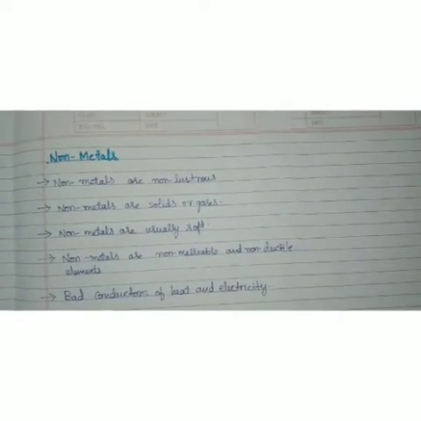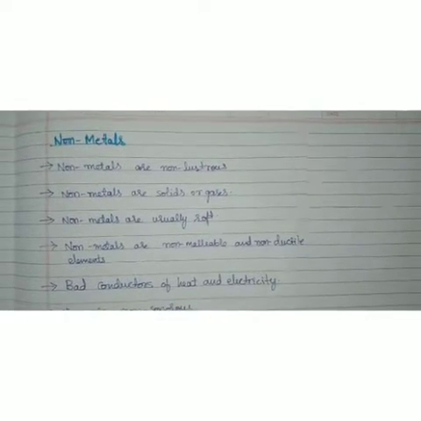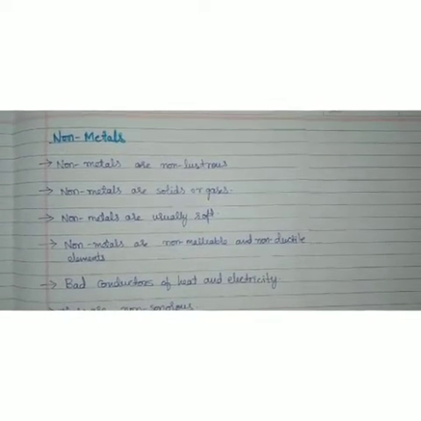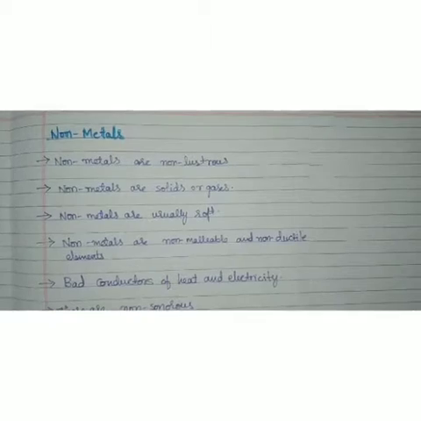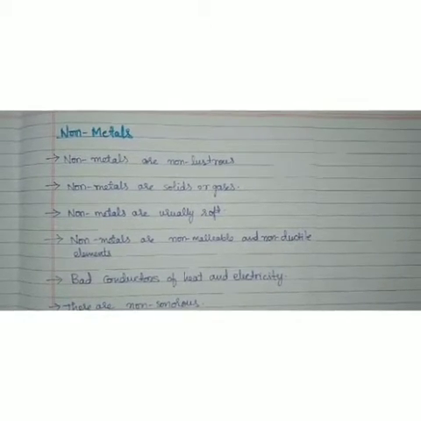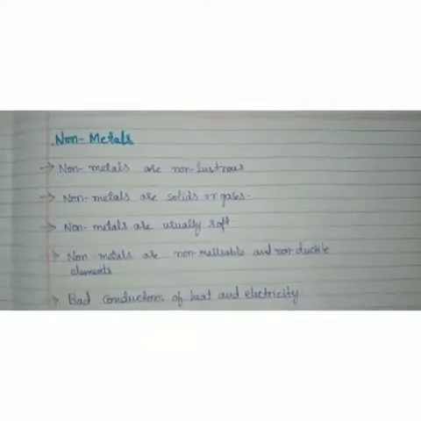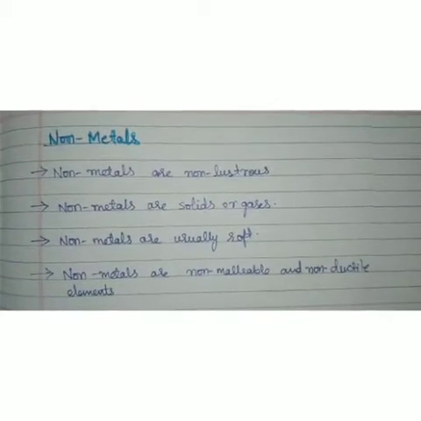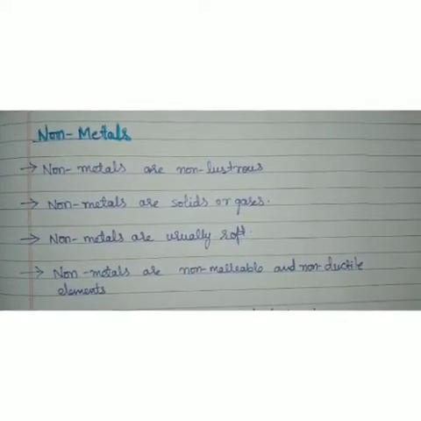Next, coming to the physical properties of non-metals. So non-metals, you know that they are non-lustrous. Non-lustrous means they do not have a shining surface. There is one exception, that is iodine. Other than that, all the non-metals are non-lustrous. They do not have a shiny surface.